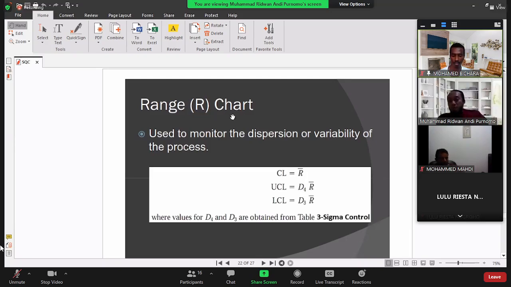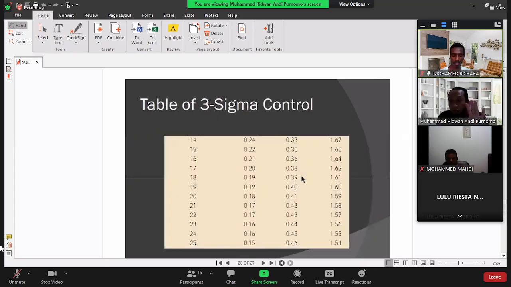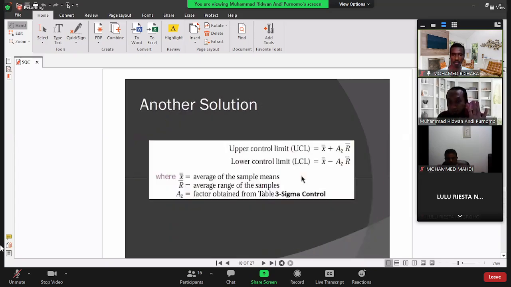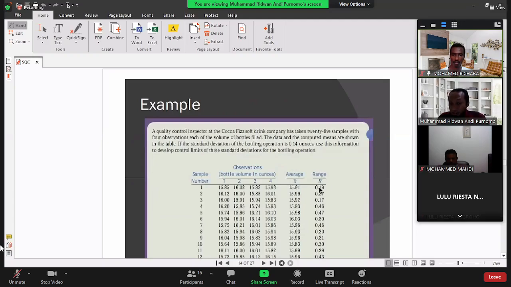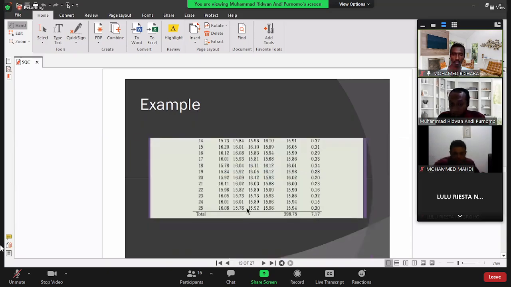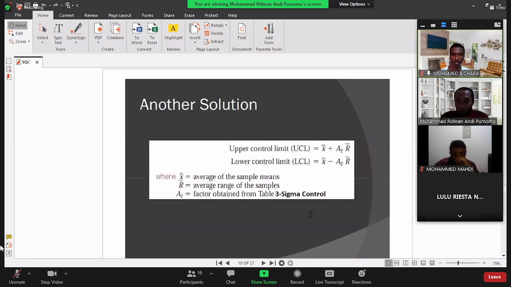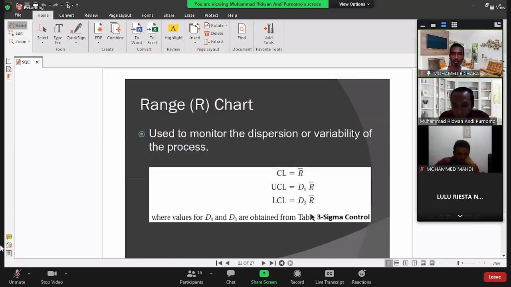For the R chart, the CL, the center line, equals the average of range. Let me go back to the previous slide. This is the range. After that, we sum it and we get this value. If we divide this value by 25, then we will get the average value of the range. It will be the center line.